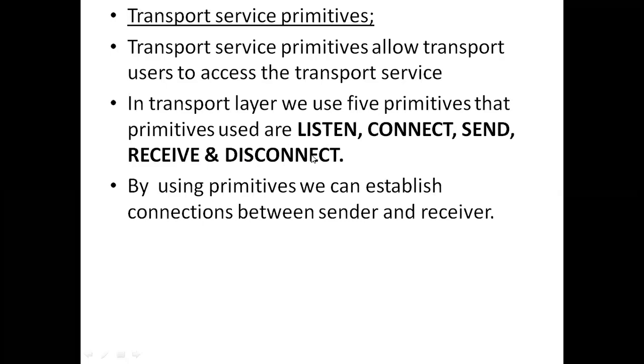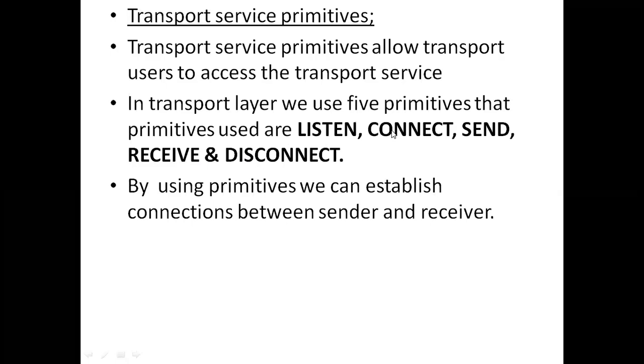Okay, so these are the 5 primitives. First one is listen. That means the server will block for the incoming client request. Once the request is sent to the server, then the server will accept the request sent by the client. That means both are willing to communicate with each other. So the connection will be established if both agree.